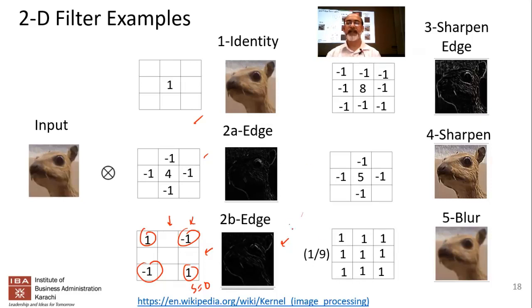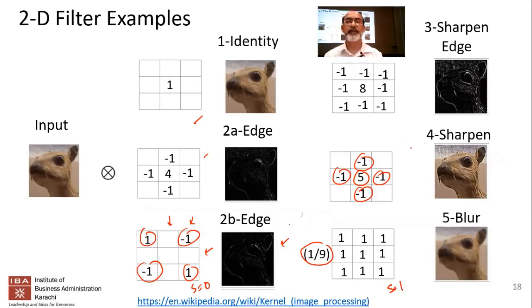It's a little tricky. But over here, another filter could be 1/9, as long as the sum is equal to 1. So you can come up with a lot of different types of filters. And now you have the basic idea. If you want the output to be the same, the sum has to be equal to 1. If you want the edges to be detected, you have the sum equal to 1, but you have some kind of numbers over here on the edges so that it actually exacerbates the edges.